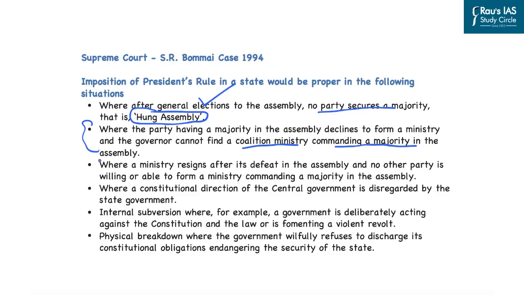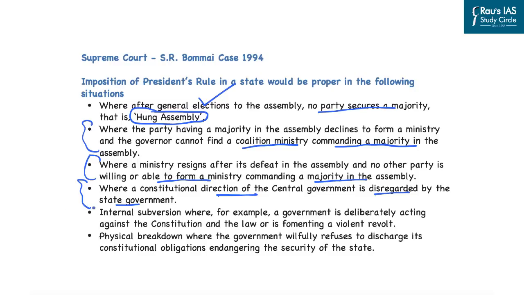Further, when a ministry resigns after its defeat in the assembly and no other party is willing or able to form a ministry commanding a majority in the assembly. Further, where a constitutional direction of the central government is disregarded by the state government. So this is a situation of failure of constitutional machinery where the state governments are not following the directions provided by the central government.